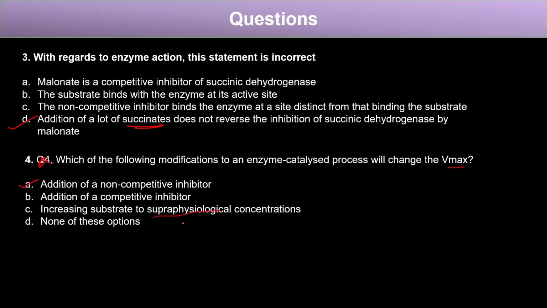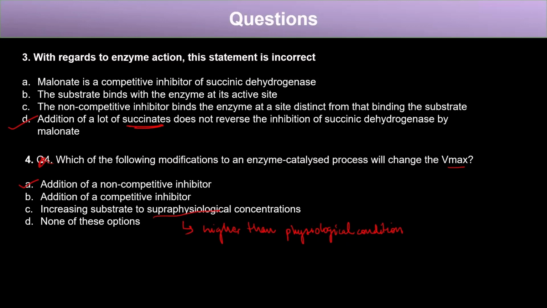The term supraphysiological here means higher than physiological condition. Physiological means like normal body condition, okay? Higher than normal body condition. So in this case, the Vmax change occurs when there is addition of non-competitive inhibitors. So this is all about the enzyme. We have completed mainly one biomolecule, protein, and among the protein, there is one part that is the enzyme that we have completed.